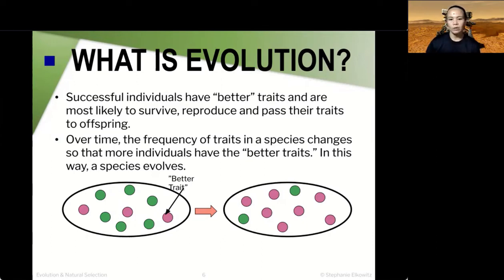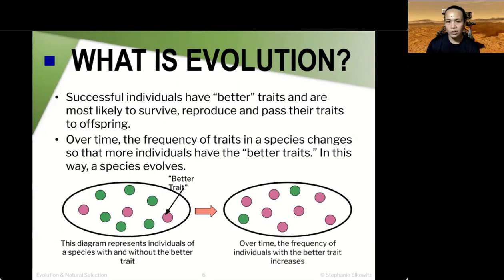Let's take a look at this example over here. If you look at it, this diagram represents individuals of a species with and without the better trait. And in this case, the better trait in this environment is the pink color. Over a period of time, there will be more of the pink trait appearing in succeeding generations, whereas the green trait, which unfortunately is not suitable for this environment, will eventually either die off or have to migrate or move elsewhere.